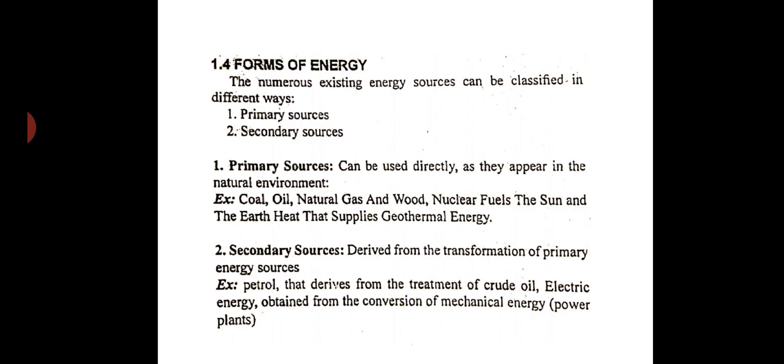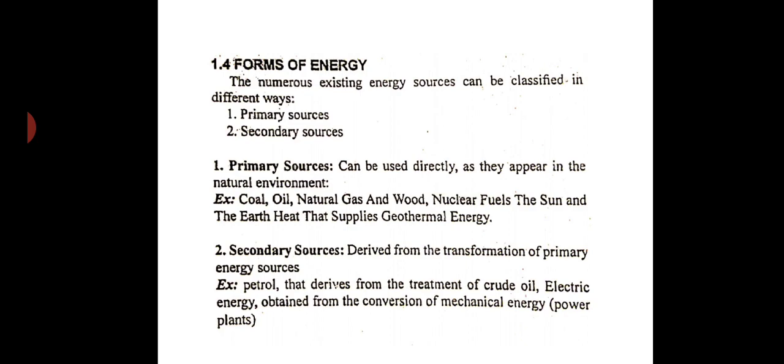And what are secondary sources? Secondary sources are derived from the transformation of primary energy sources. Means certain sources which cannot be directly used, like crude oil, we may not be able to use directly. So we convert it into petrol. We do fractional distillation, and from crude oil we get various products like petrol, diesel, kerosene and so on. So these become secondary sources.